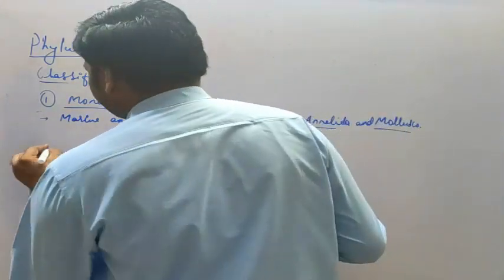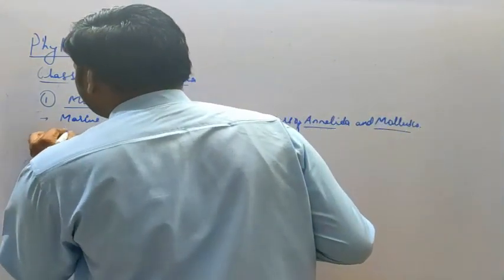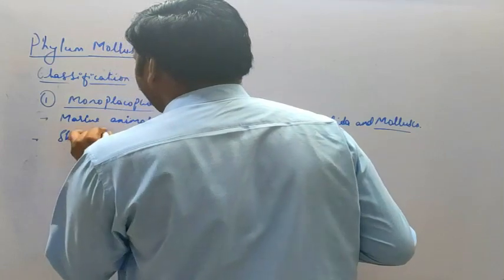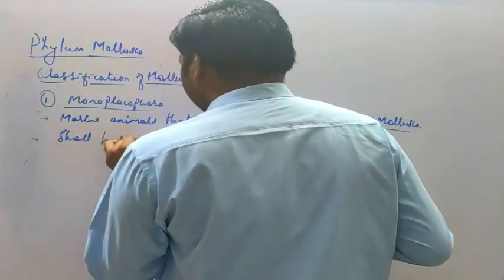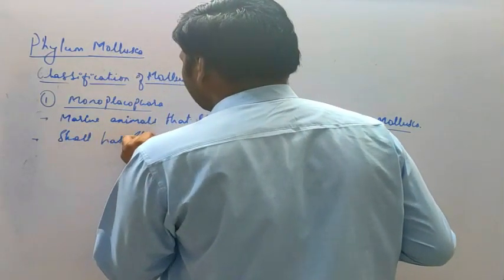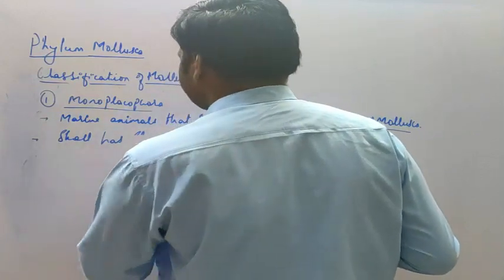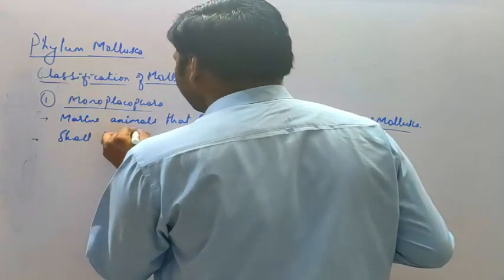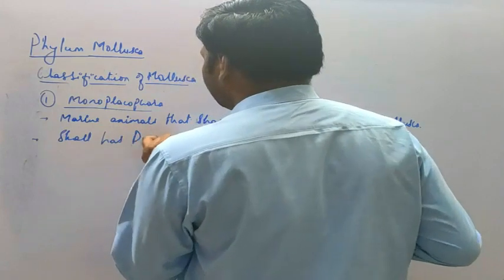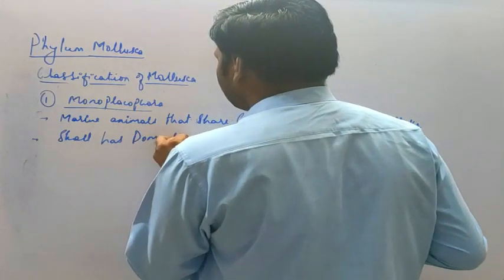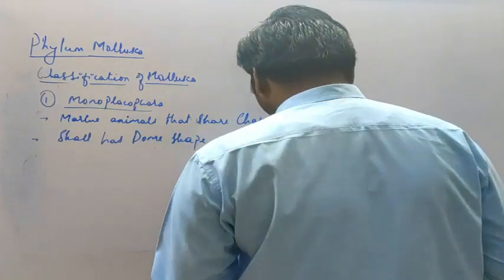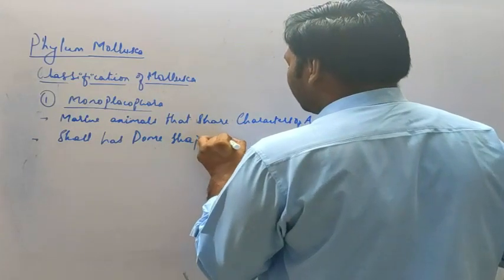The next, shell has dome shape. Shell has dome shape with mantle covering.